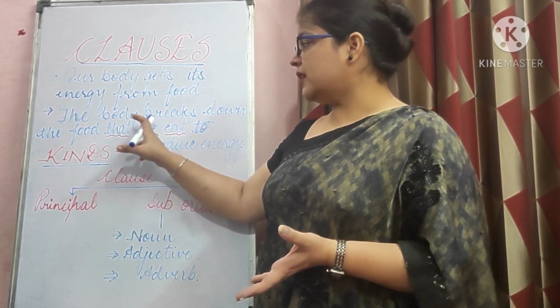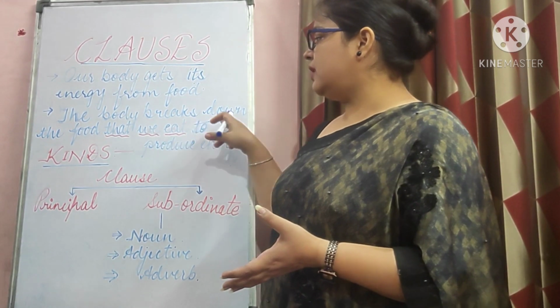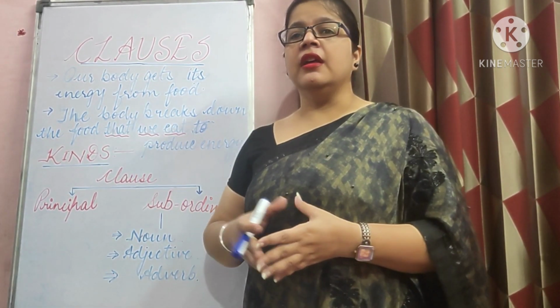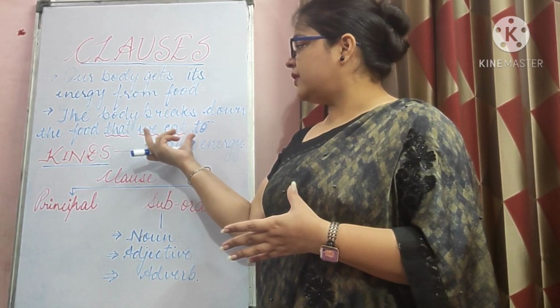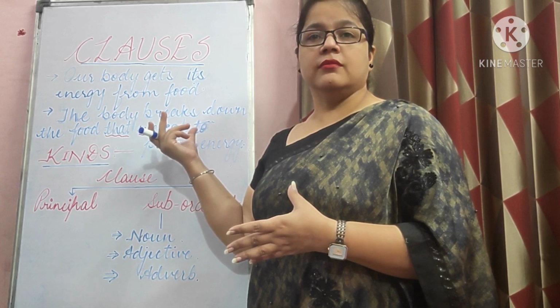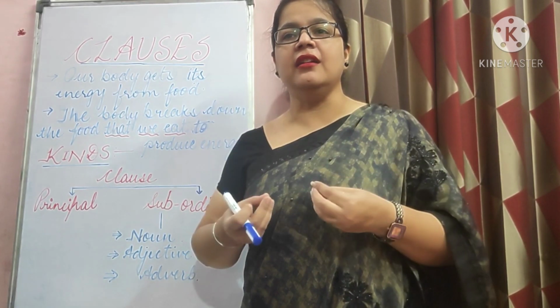Now take this example. The body breaks down the food that we eat to produce energy. In this particular one, look at the highlighted part which I have underlined with red first of all. The body breaks down the food to produce energy can stand on its own.